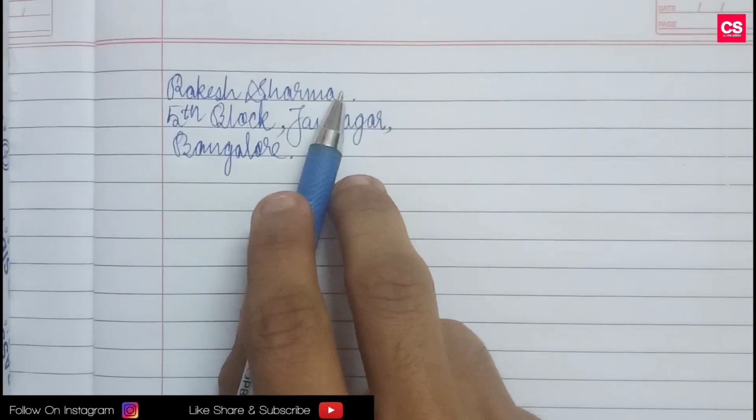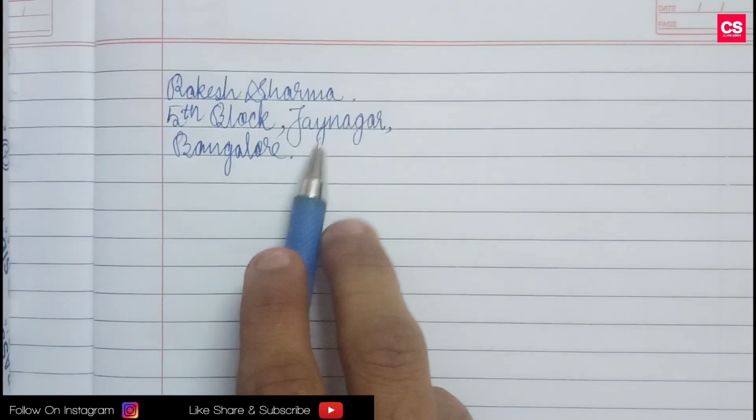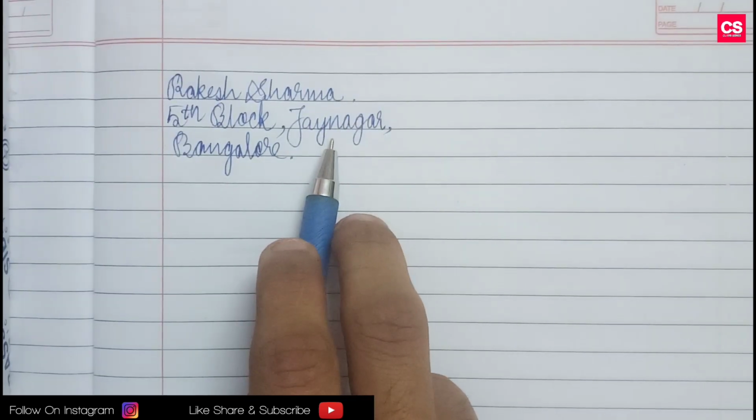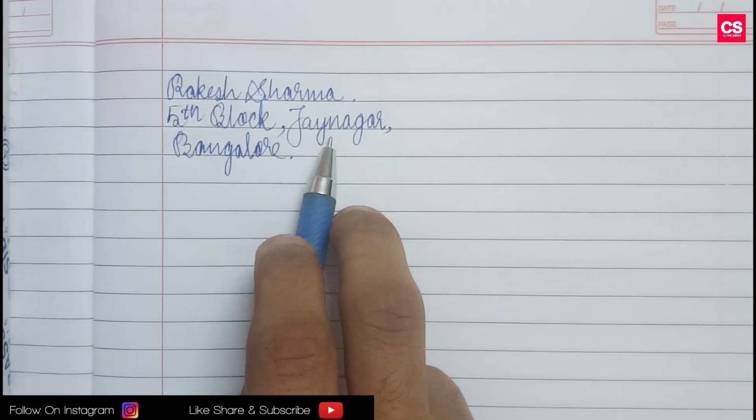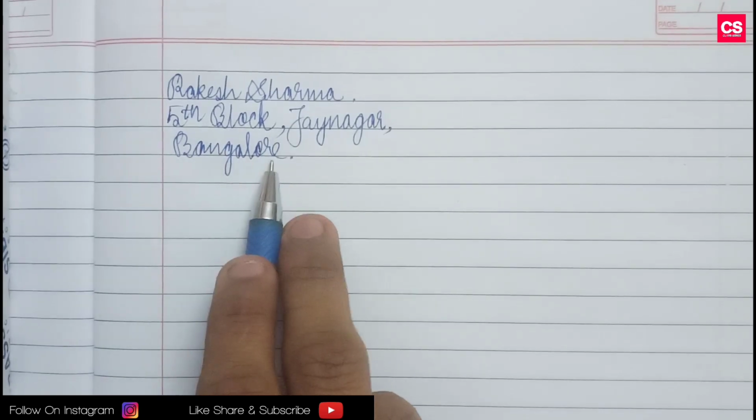The first thing is our name and our address. But in the examination hall you have to write your examination center's address. Say your examination center is in Shashadipuram, so you will write Shashadipuram, Bangalore.